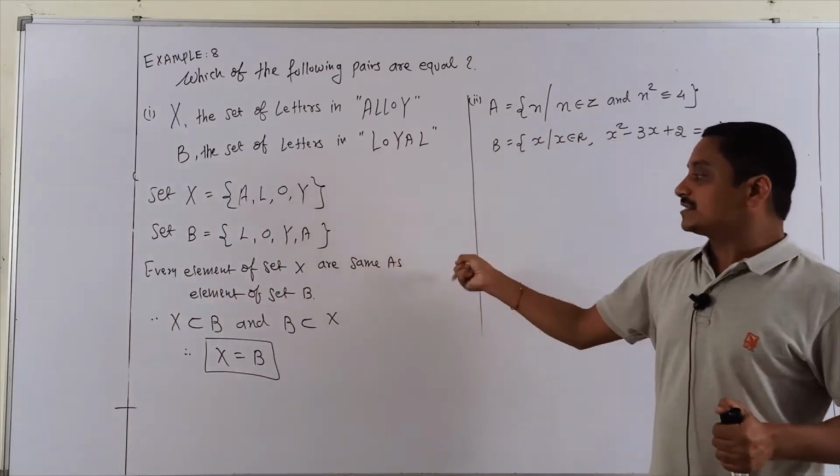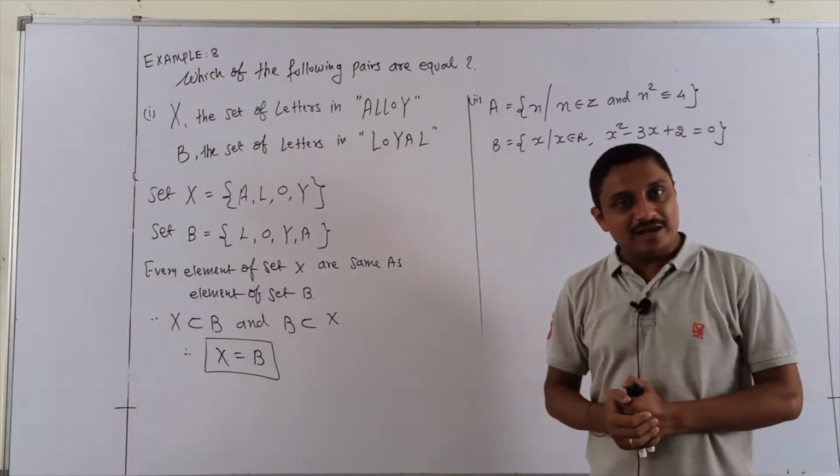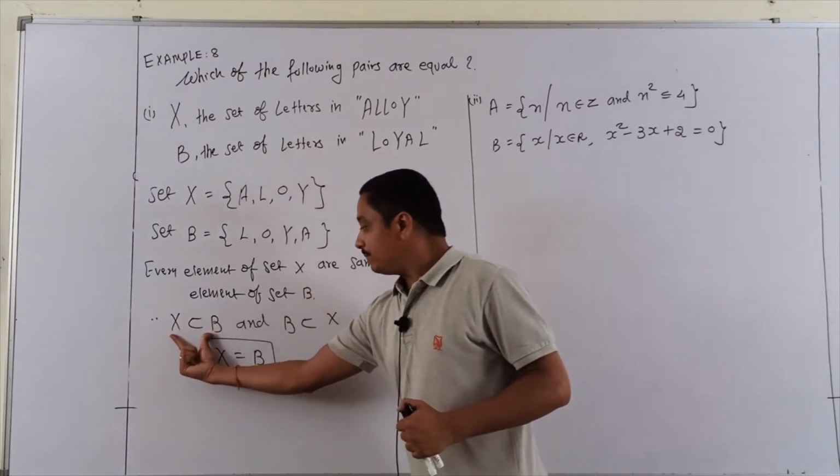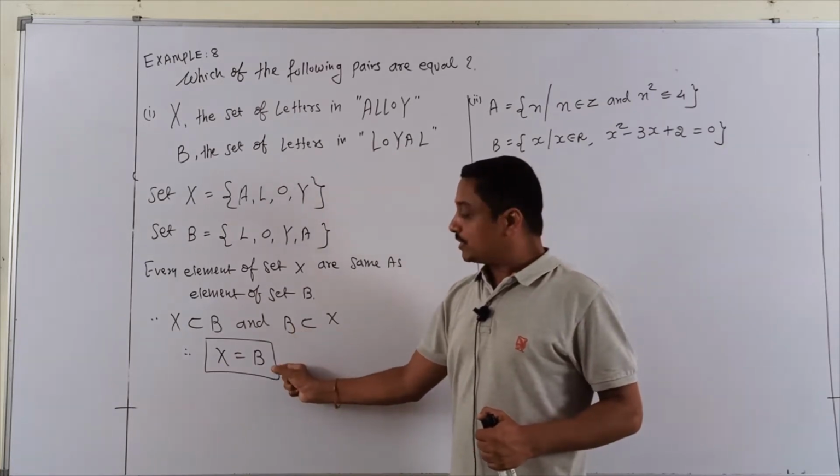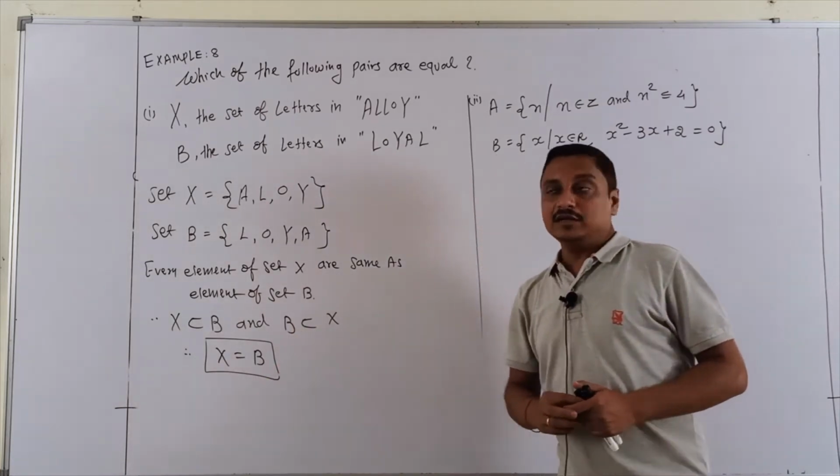Every element of set X is the same as every element of set B, meaning X subset B and B subset X. Then you can say they are equal.